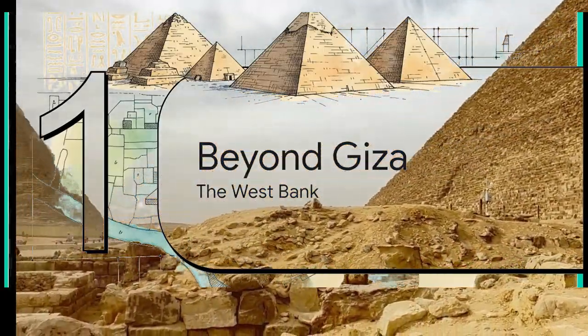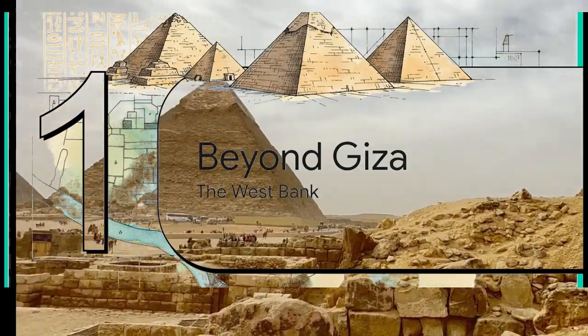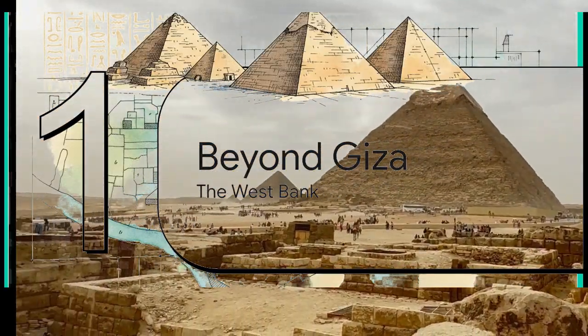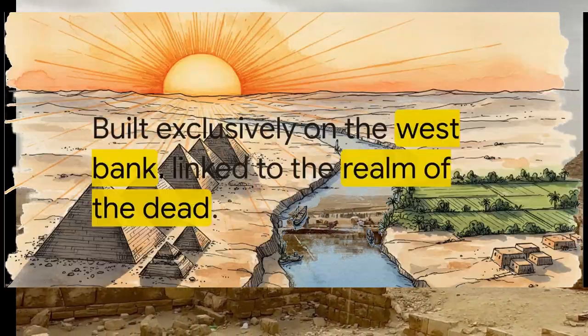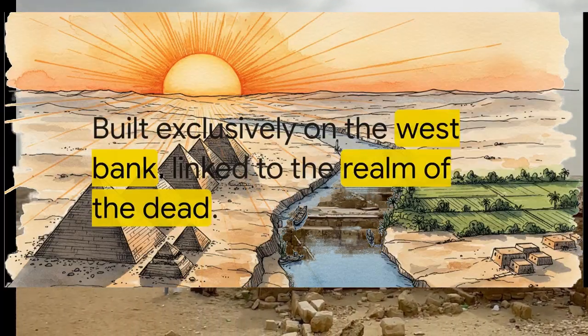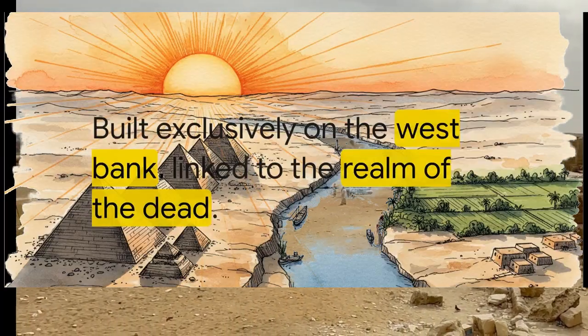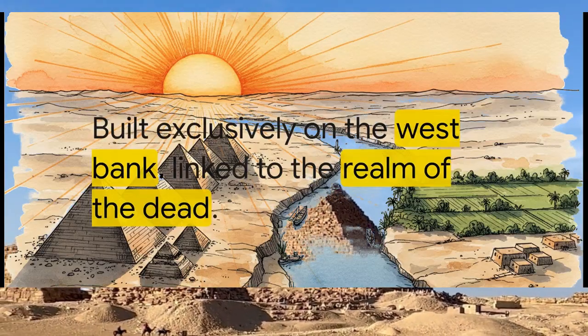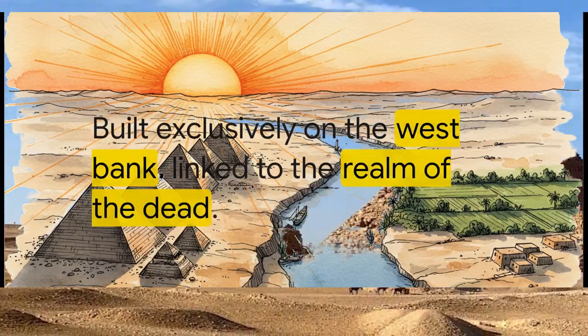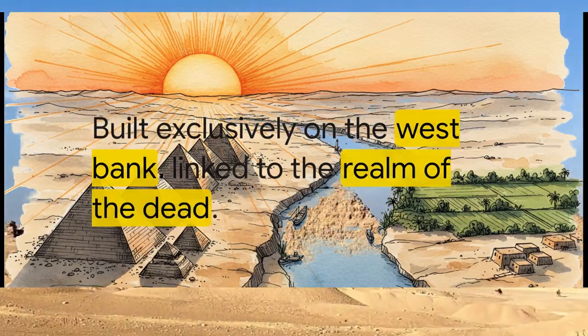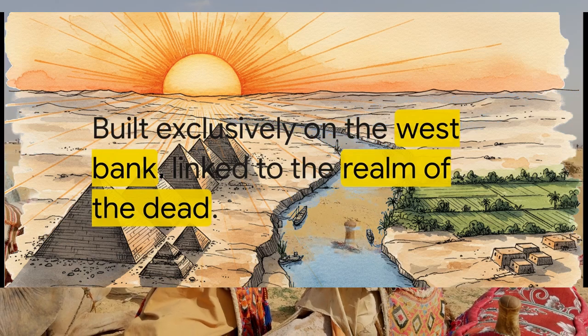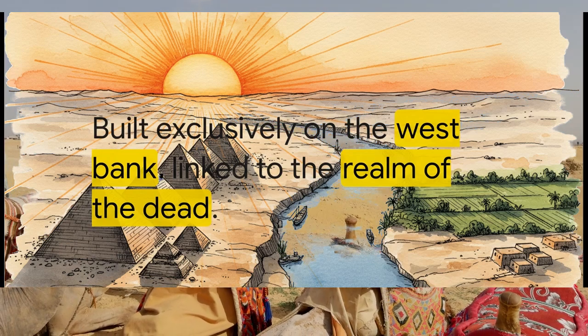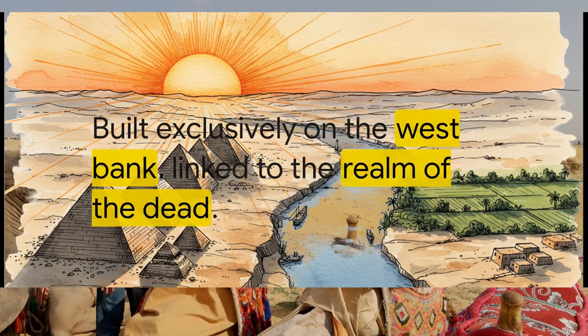All right, Section 1. Beyond the Giza Plateau, let's look at the foundational purpose and placement of these incredible structures. While there are always a few outliers, the vast majority of these monuments were built specifically as tombs for pharaohs and their consorts during the Old and Middle Kingdom periods. And the geography here is absolutely crucial. Every single major pyramid was built exclusively on the west bank of the Nile River.